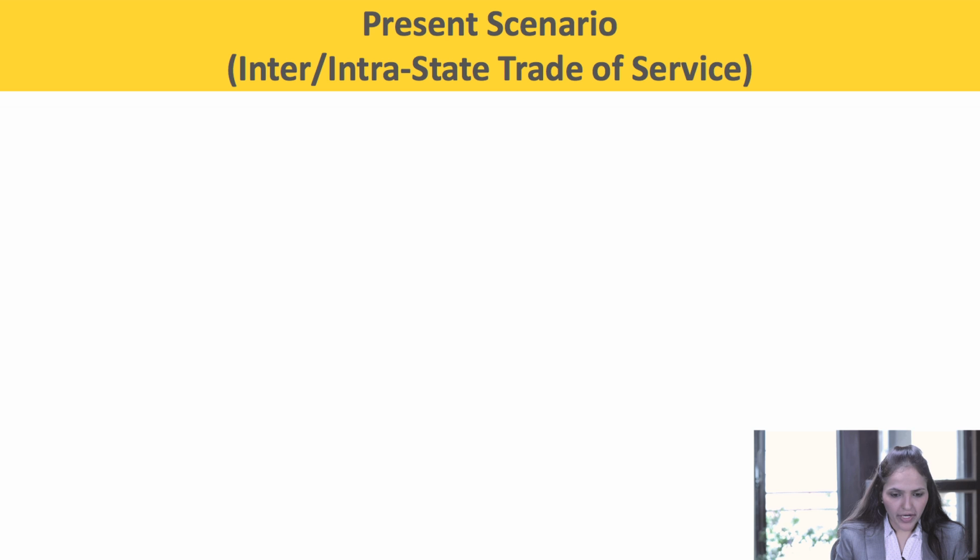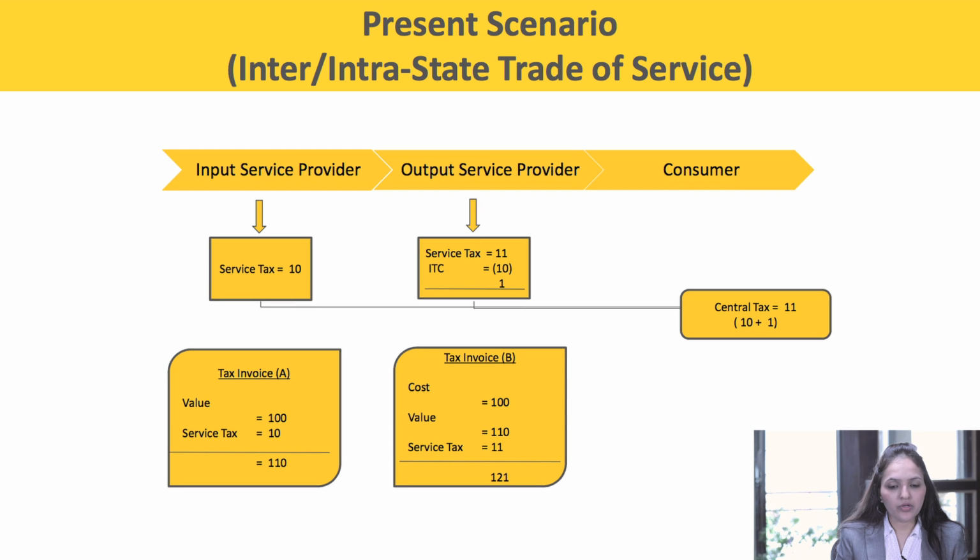Now, moving on to another scenario for intrastate trade of service or interstate trade of service. Currently, service tax is applicable whether it is an intrastate trade of service or whether it is an interstate trade of service. So let us examine this. An input service provider provided a service to an output service provider by charging service tax, assuming the service tax rate is 10%. So his value of service is rupees 100, the service tax is rupees 10, so the total taxable value turns out to 110.